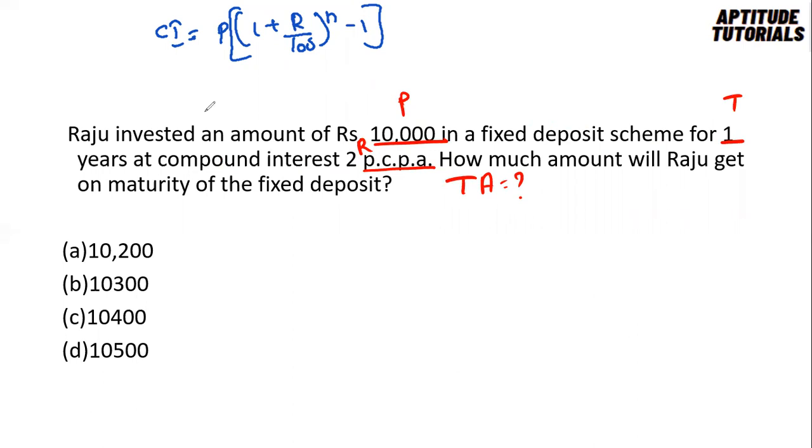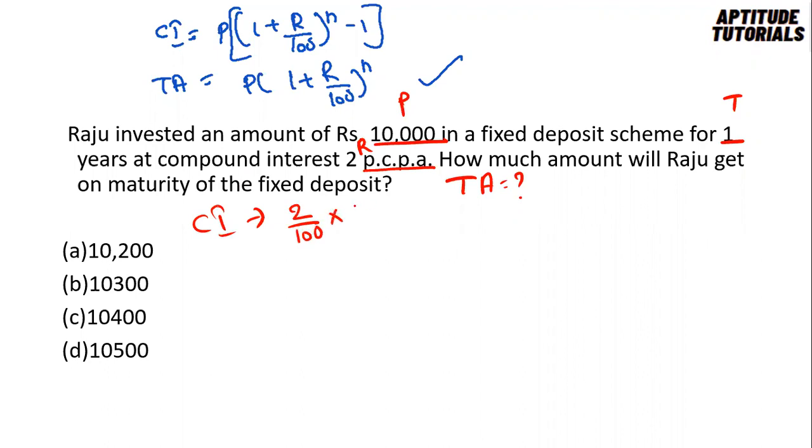So we have the formula for total amount directly. Total amount is equal to P into (1 plus R by 100) whole power n. So you have the P value, the T value, and the rate of interest is 2. You can substitute in the formula and solve by the formula method. So let's check the question in the percentages method. In the percentages method, when we are calculating interest for the first year, we have to take the respective rate of percentage out of the principal value we have. So rate of interest is 2%, principal is 10,000. If we cancel out the zeros, then compound interest is nothing but 200.